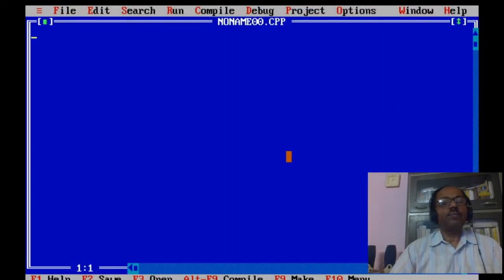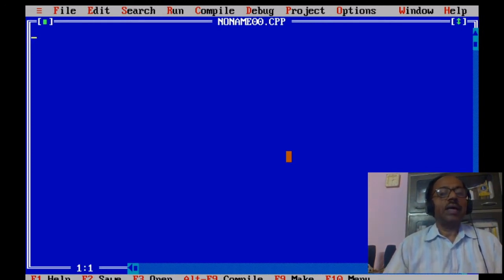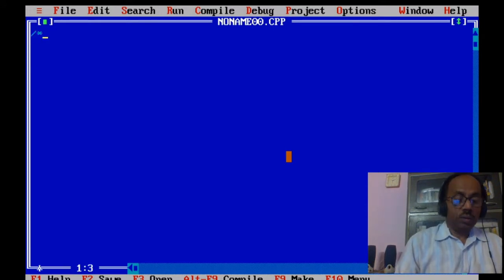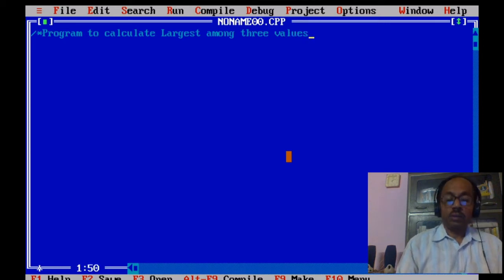Let's take an example to calculate the largest among three values. So, program to calculate largest among three values.